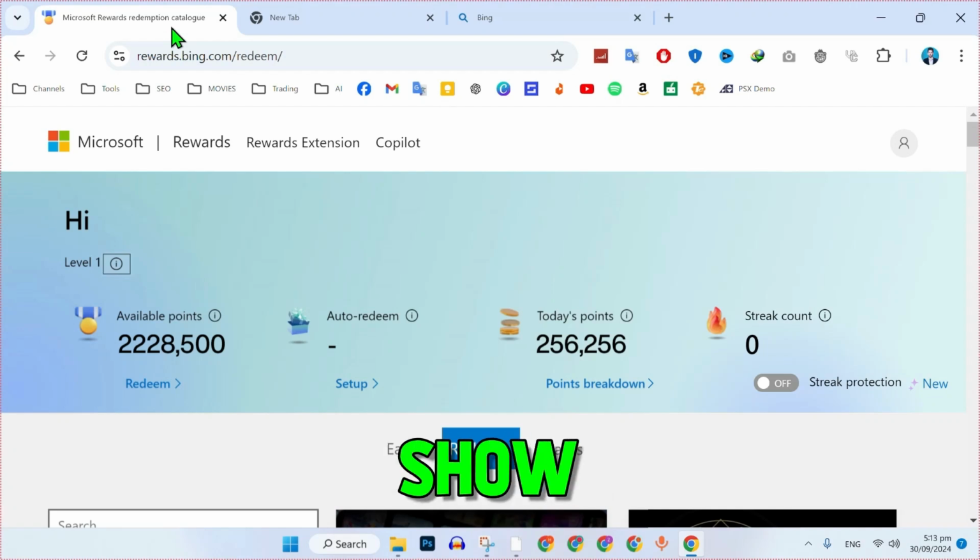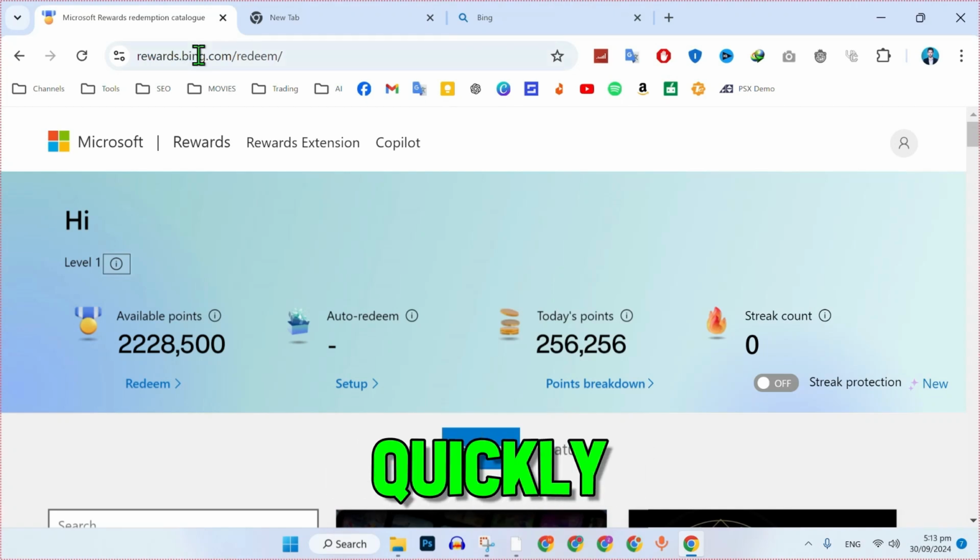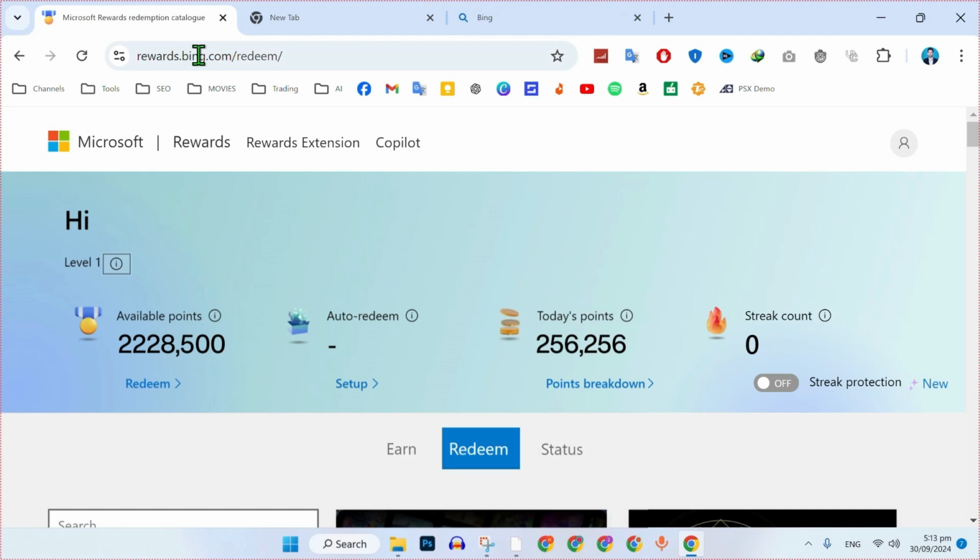In this tutorial, we'll show you how to automate Bing searches to earn Microsoft reward points quickly and easily. Go to the Microsoft Rewards homepage by visiting rewards.bing.com. Sign into your account if you aren't already logged in.